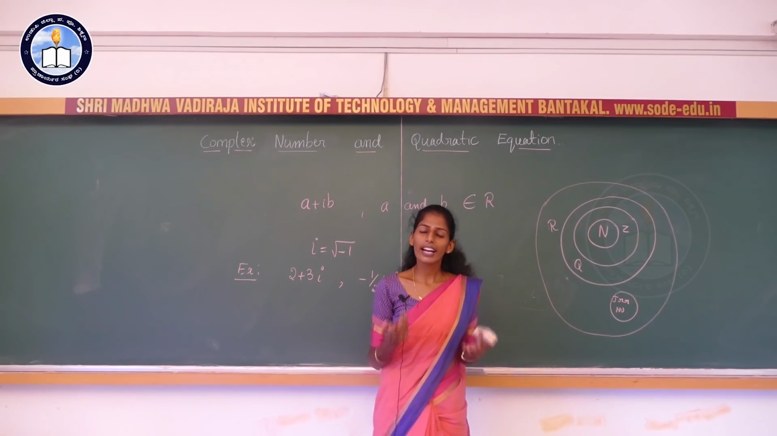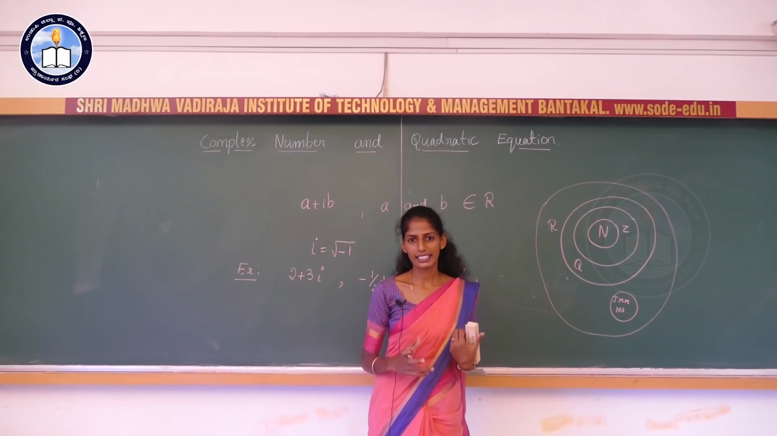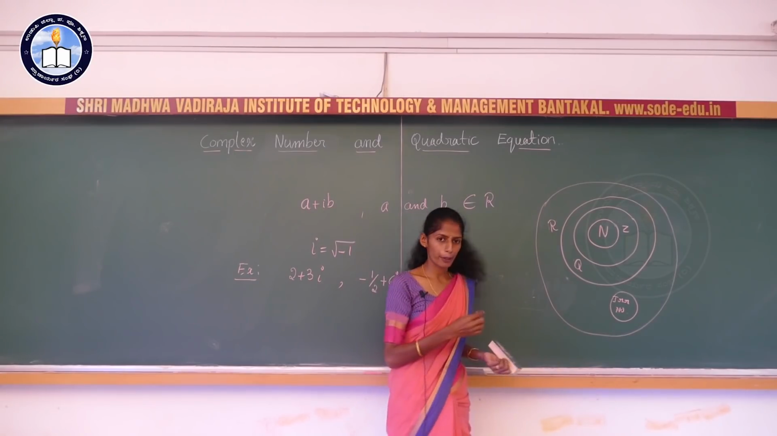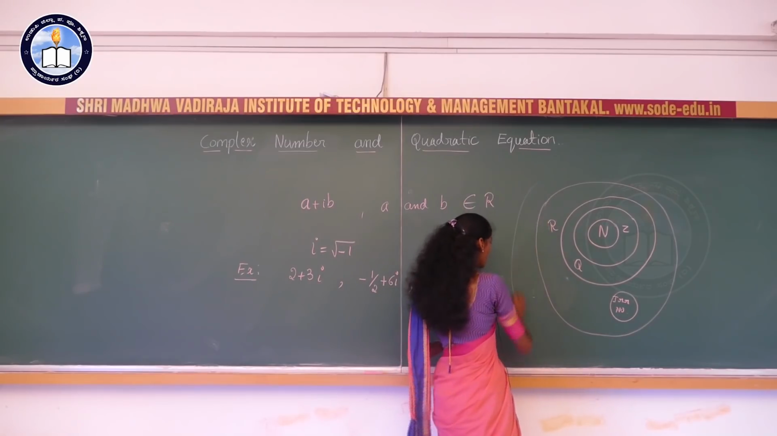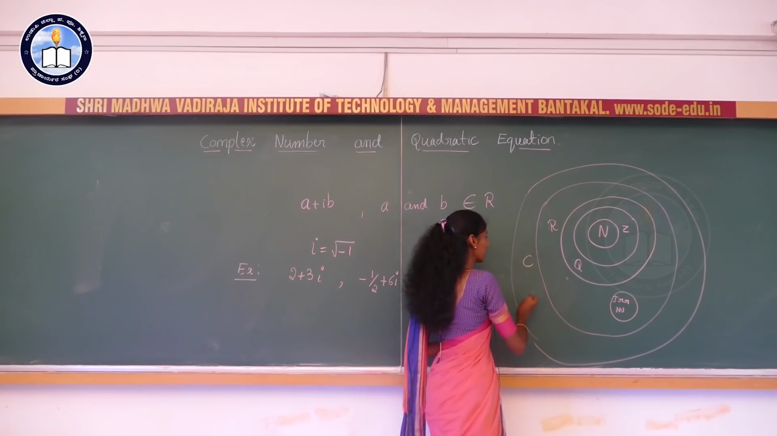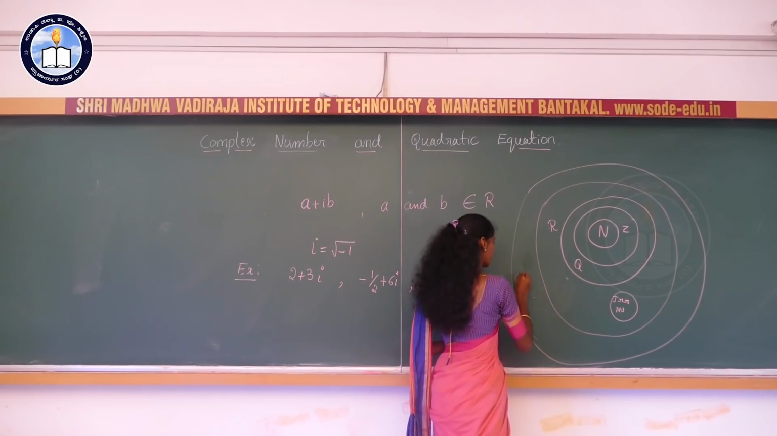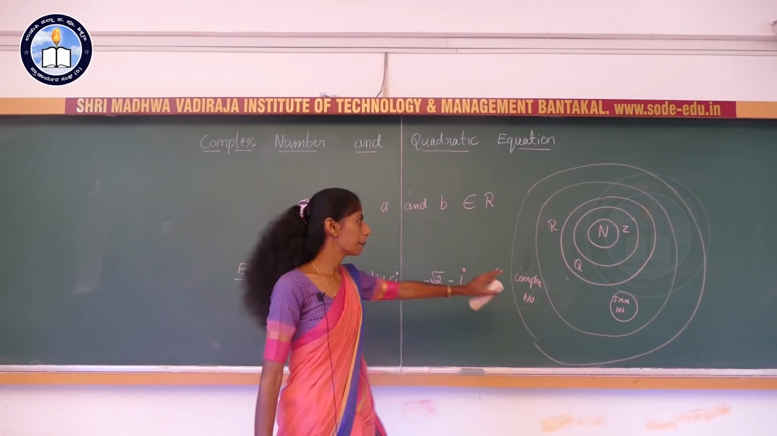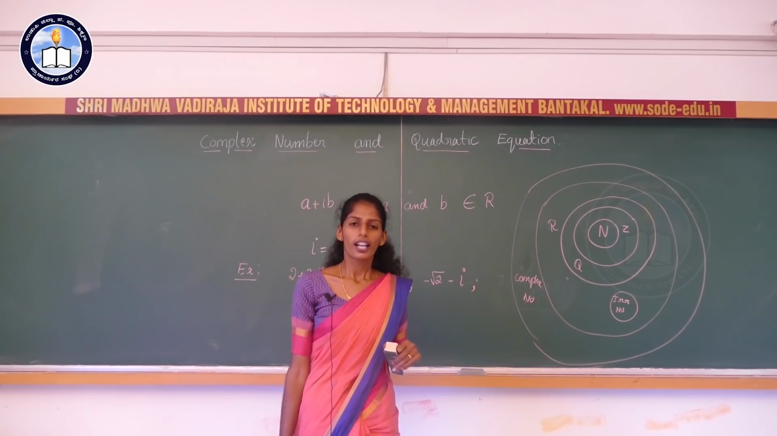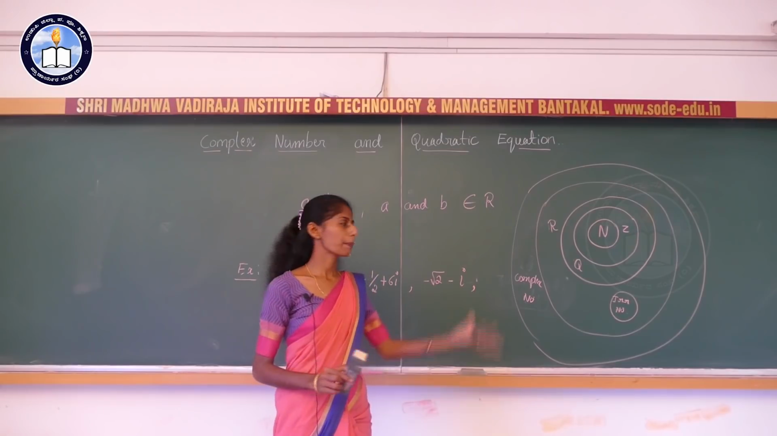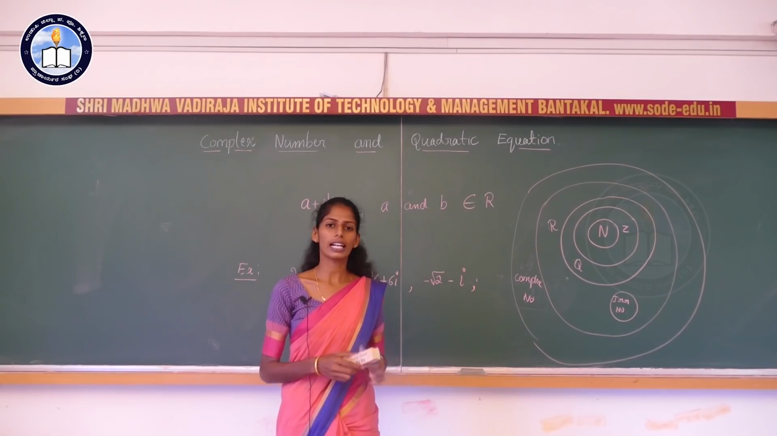Now the thing is, where is the complex number? It is nothing but a bigger set compared to all other number systems. The complex numbers include all these sets. So this is a brief introduction to the complex number. A complex number is a bigger set compared to all other sets.